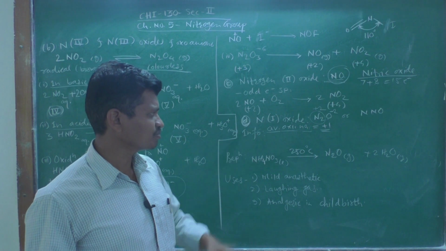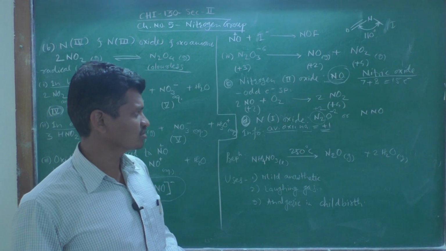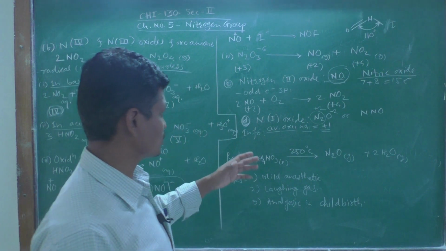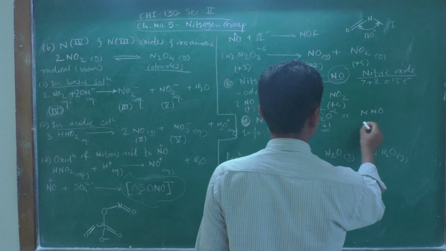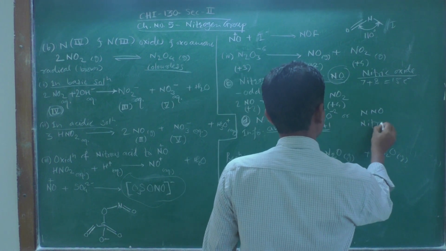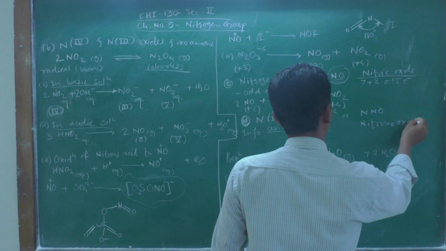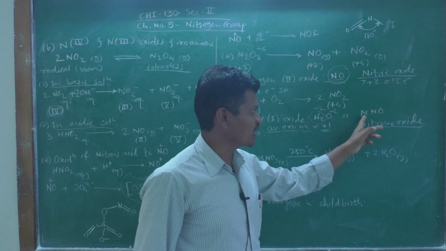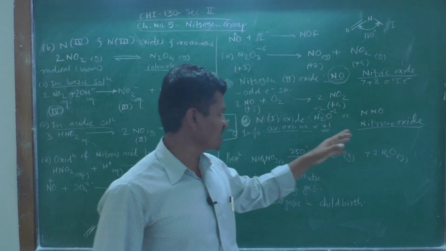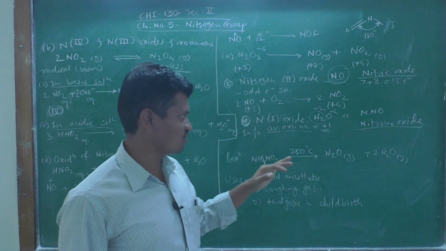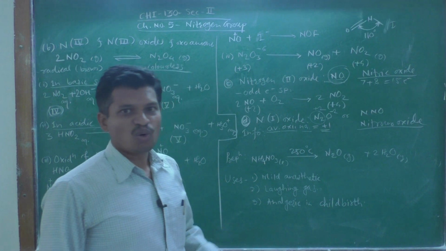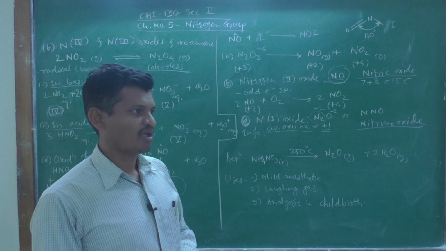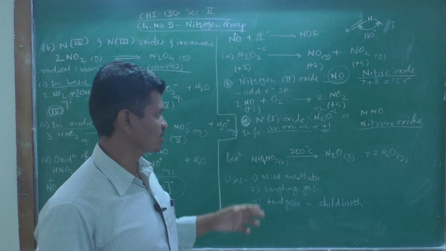Then this N2O is nitrous oxide. The name of this compound is nitrous oxide, N2O. It is not nitric oxide. Nitric oxide is NO, and N2O is called nitrous oxide. It is in the +1 oxidation state, as we have seen. It is also called laughing gas. We are familiar with this word, laughing gas, and why it is called laughing gas, we are going to see here.